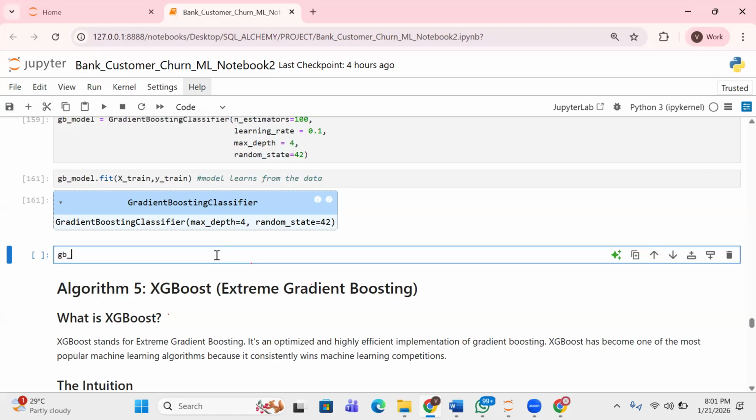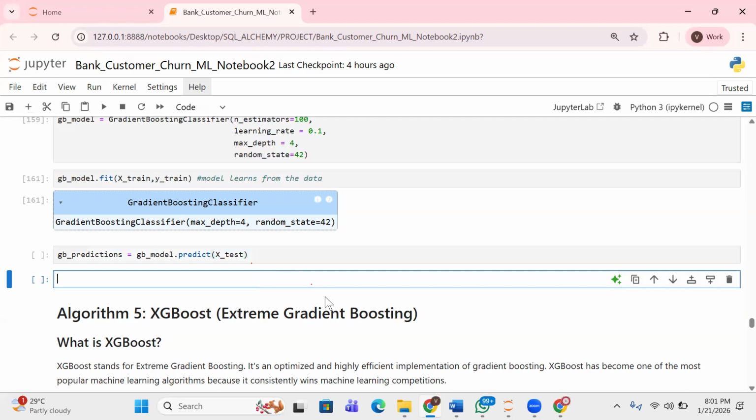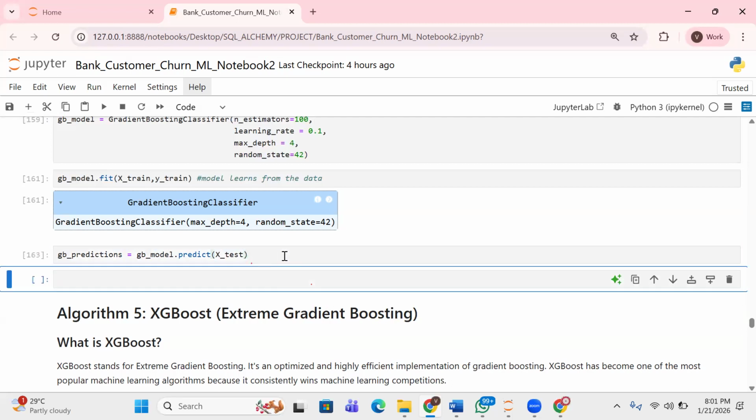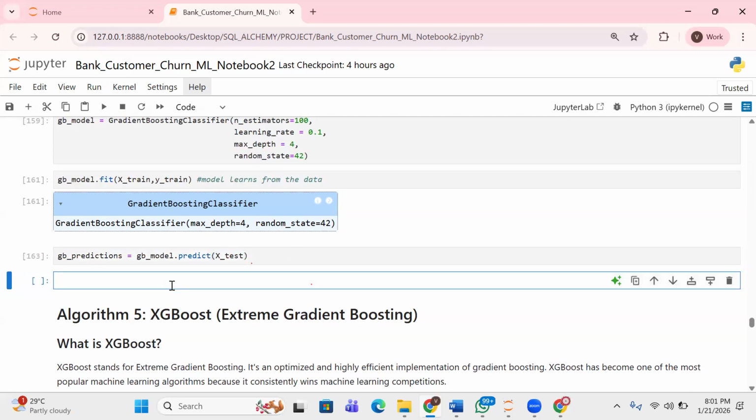So now predictions. The reason why we are doing this, like I said, is that the model has to make predictions. It predicts. Okay, so I'm going to run this. I'm still going to go over this again. Once the model makes predictions, like I said, you need to compare. You need to compare the model's prediction.